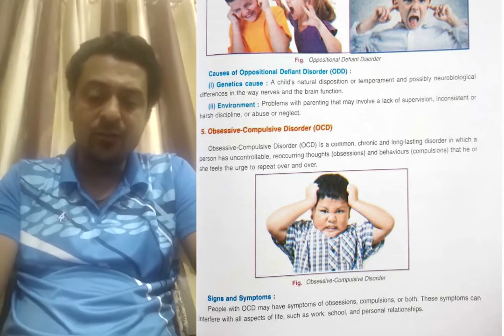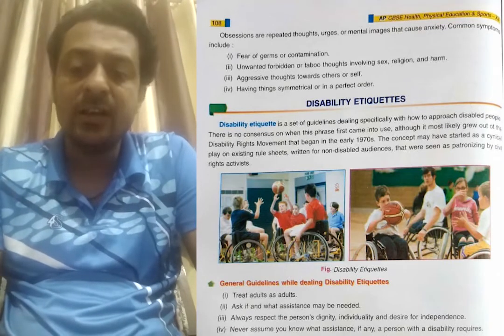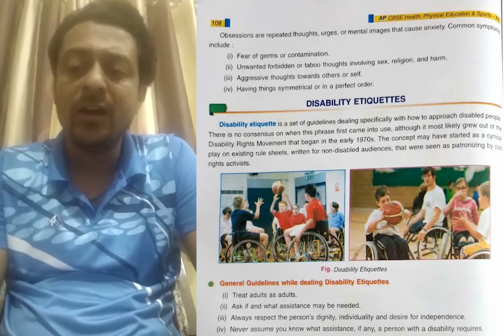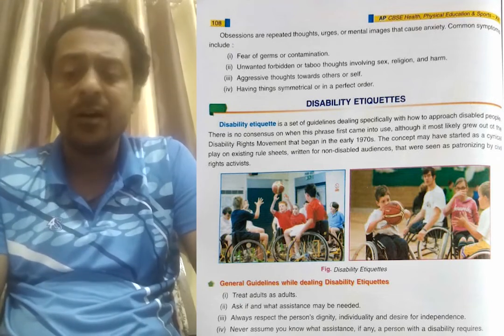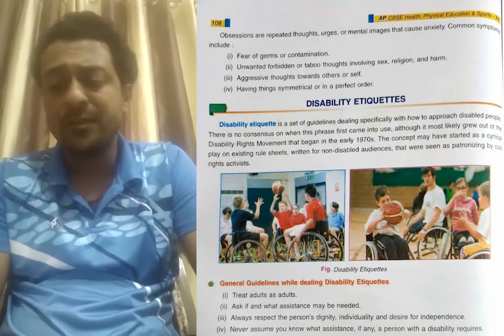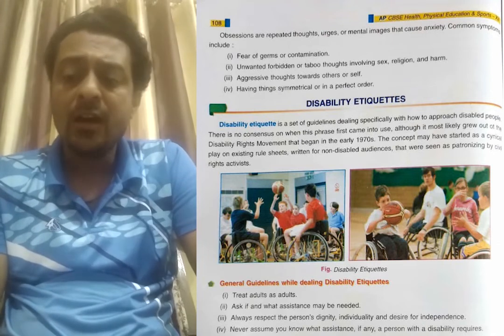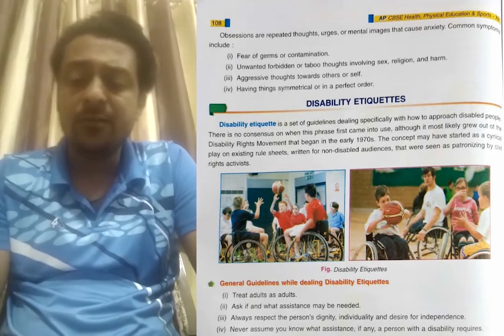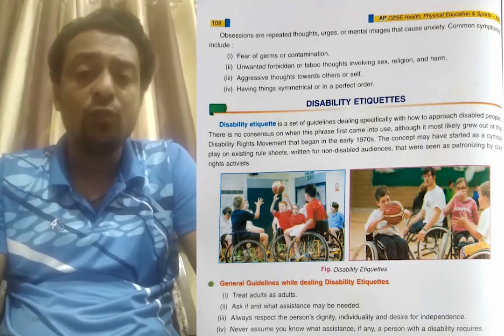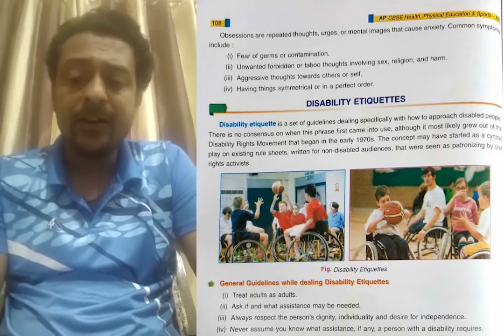Signs and symptoms will be there. Imagining things that cause anxiety; common symptoms include unnecessary thinking and fearlessness. Whatever that person wants to do, they will do, not thinking about what will happen after. Thoughts involving sex, religion and harm, unwanted thinking will be there. Aggressive thoughts, unnecessary aggressive thoughts will come, just like fighting and the like.